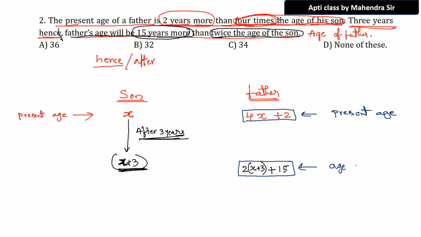Age after 3 years. What do you tell me? Age after 3 years. Very good. Fantastic. Now you tell me. Observe and tell me what is the age gap or years gap between these two values. This is the present age and this is the age after 3 years. What will be the age gap, the number of years gap? Number of years gap, 3 years. Are you understanding what I am saying here?